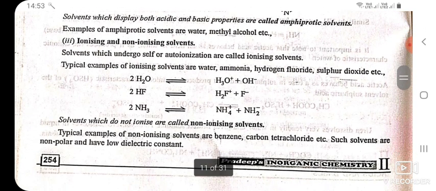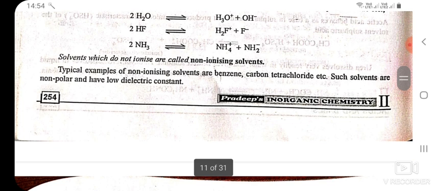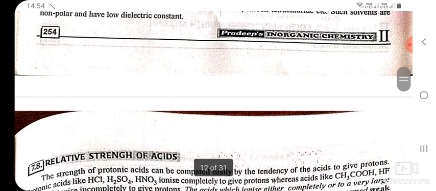Ionizing and non-ionizing solvents. Solvents which undergo self or autoionization are called ionizing solvents. Typical examples of ionizing solvents are water, ammonia, hydrogen fluoride, sulfur dioxide, etc. Solvents which do not ionize are called non-ionizing solvents. Typical examples of non-ionizing solvents are benzene, carbon tetrachloride, etc. Such solvents are non-polar and have low dielectric constant.